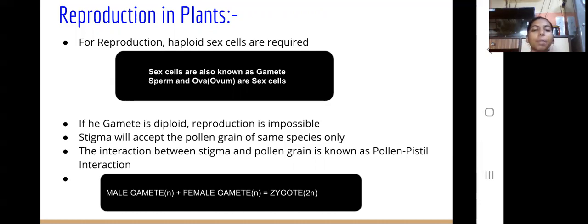Stigma will accept the pollen grain of the same species only. The interaction between stigma and pollen grain is also known as pollen-pistil interaction. Male gamete and female gamete, which are haploid, give us the zygote, which is diploid.